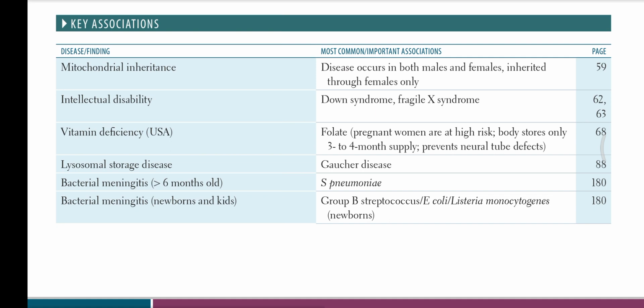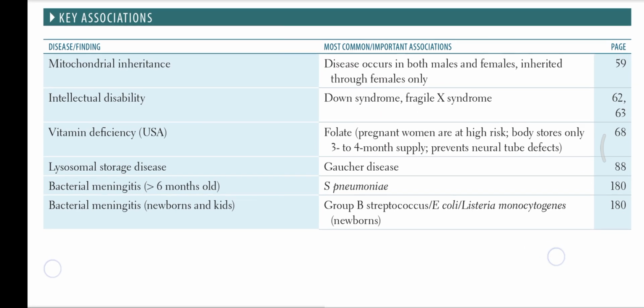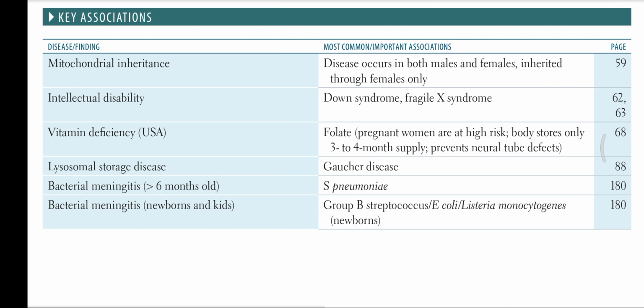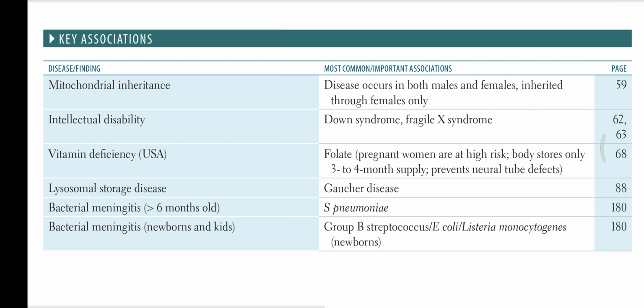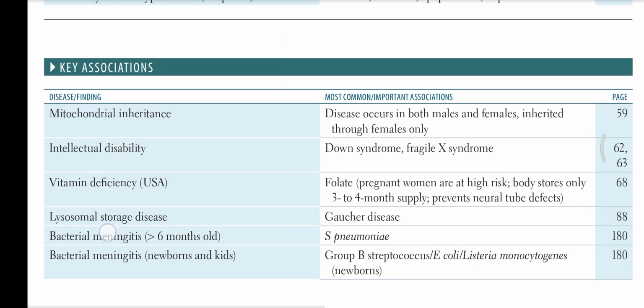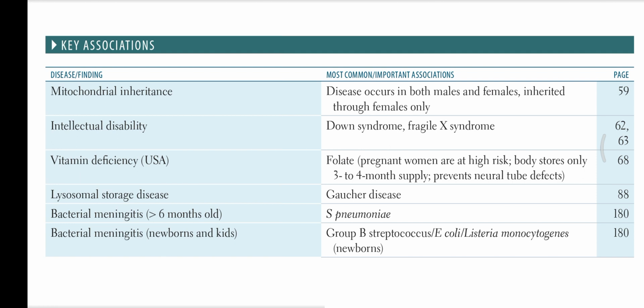Bacterial meningitis in newborns and kids is due to group B Streptococcus, E. coli, Listeria monocytogenes in newborns. In more than 6 months, it is due to S. pneumoniae. Lysosomal storage disease: Gaucher's disease. Vitamin deficiency in the US is folate, with high risk in pregnant women, and the body stores only a 3 to 4 month supply. It prevents neural tube defect. Intellectual disability is due to Down syndrome and Fragile X syndrome.